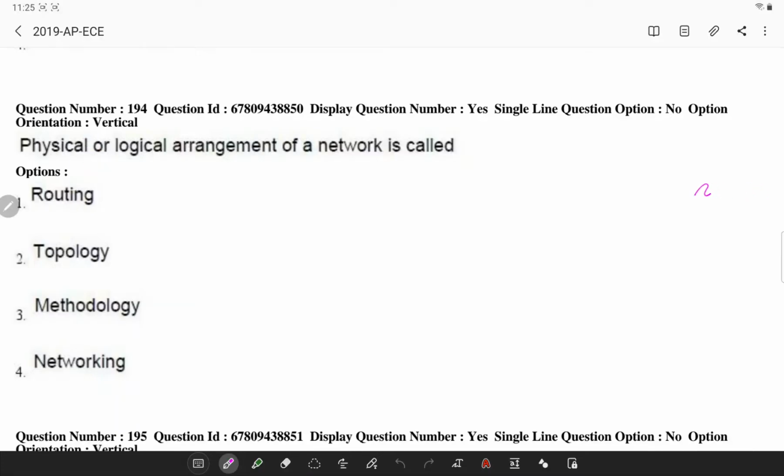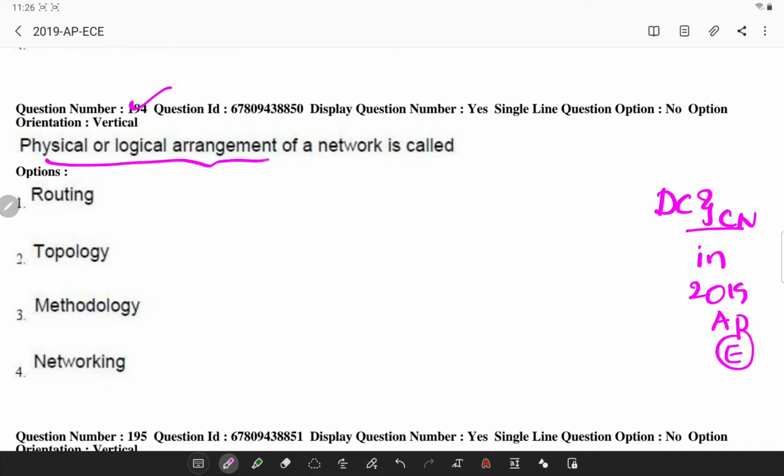Friends, today let's solve questions related to data communications and computer networks in the 2019 AP ECET question paper. So let's go to the first question. Physical or logical arrangement of a network is called, basically, a topology.